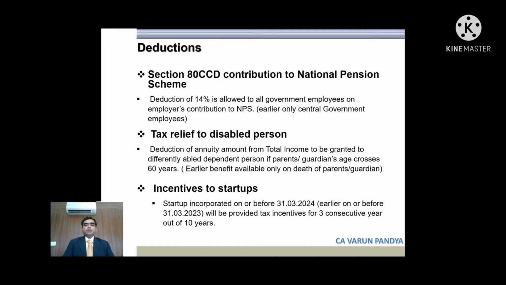Tax relief to disabled person. Again, there is this change for a disabled person. So a disabled person, if he is receiving any annuity, it shall be exempt if his parents' or guardians' age has crossed 60. Earlier, this benefit was available to a disabled person only on death of his parents or guardians. So this is an additional kind of tax relief.